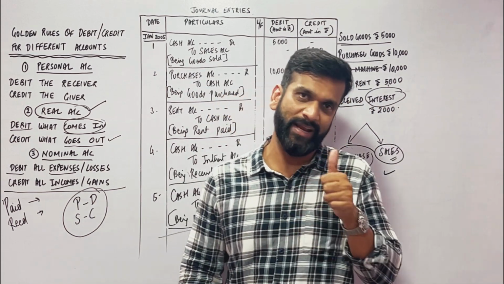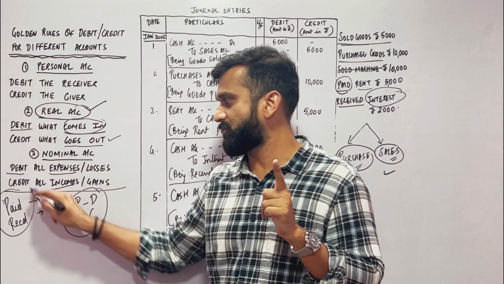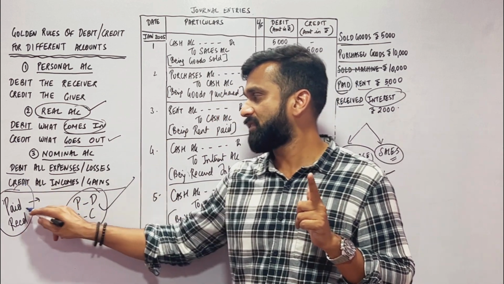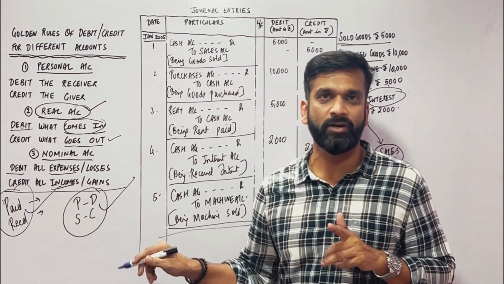Is this clear? Paid and received. This is purchase and sale. This is paid and received. These are the two important words.